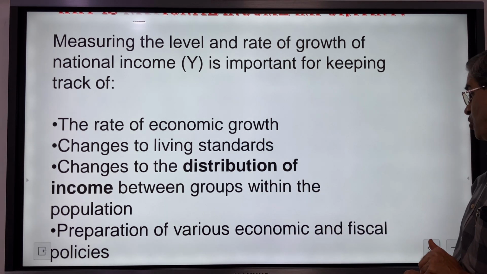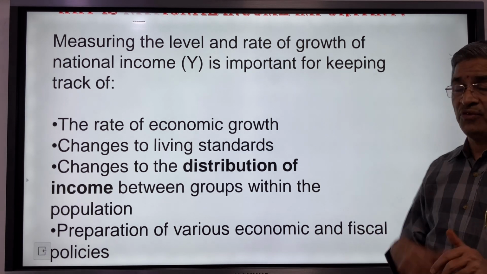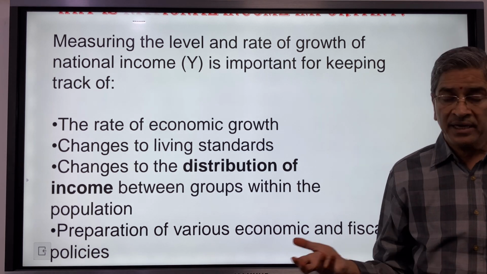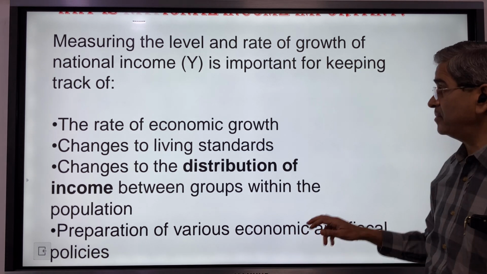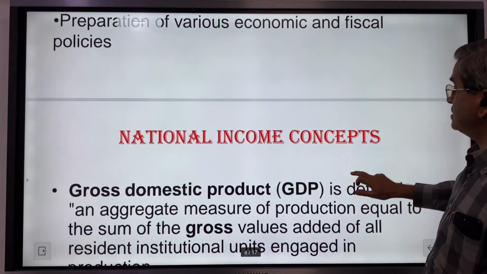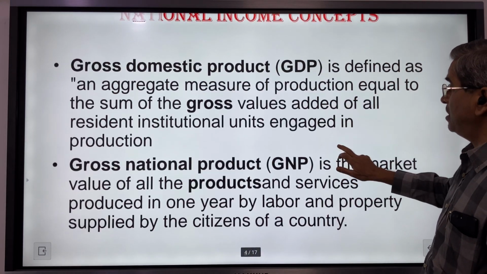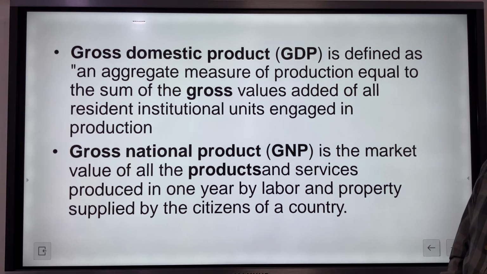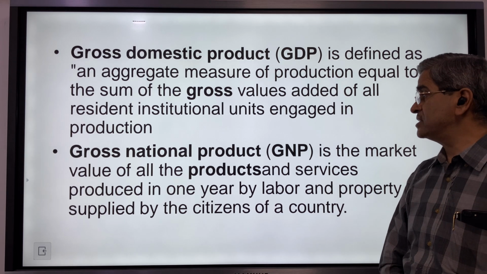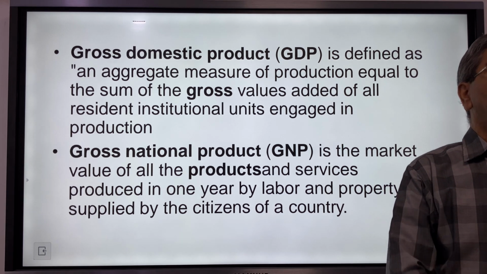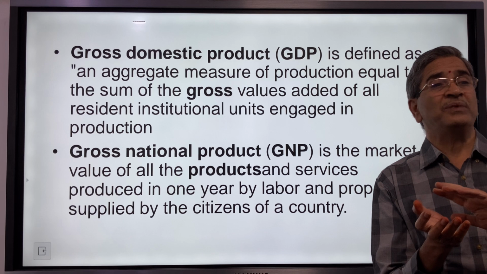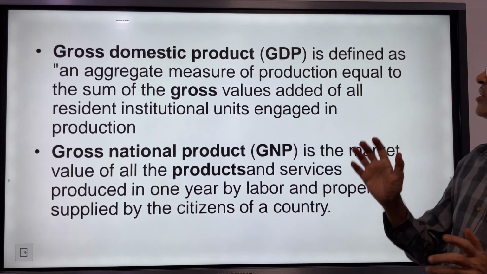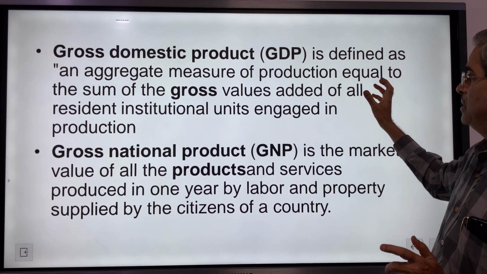Then preparation of economic and fiscal policies. If the government wants to go for a good fiscal policy, it needs to know how much income it is getting. So national income concepts are normally defined in two ways. One is known as gross domestic product, gross national product, and you can also say net domestic product, net national product. What is gross domestic product?